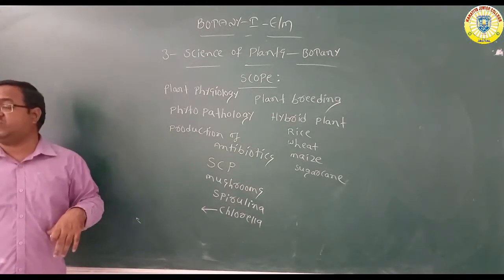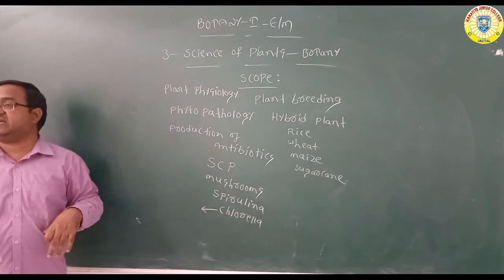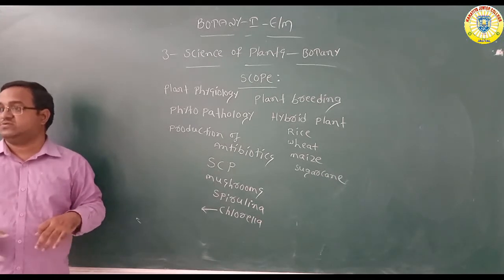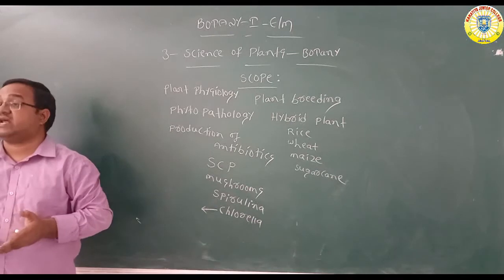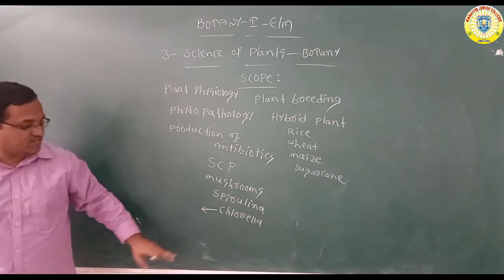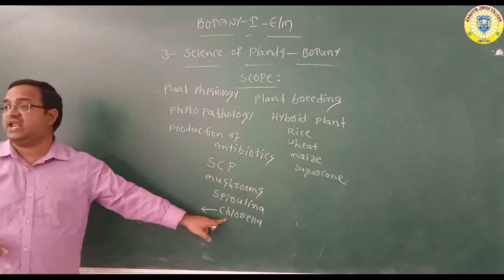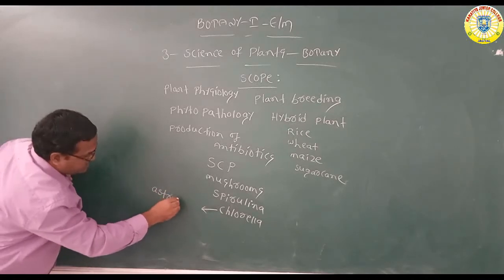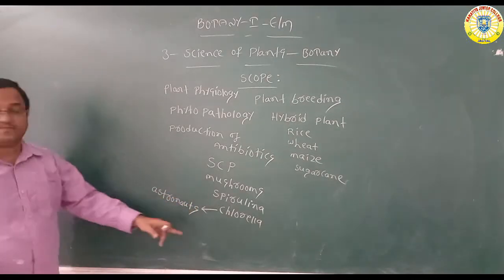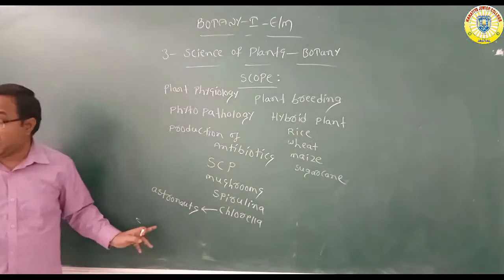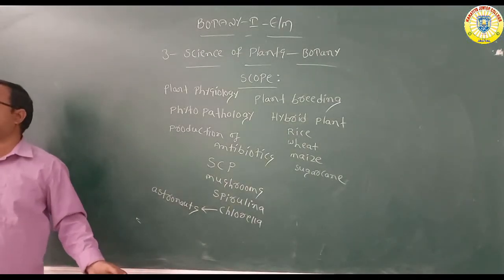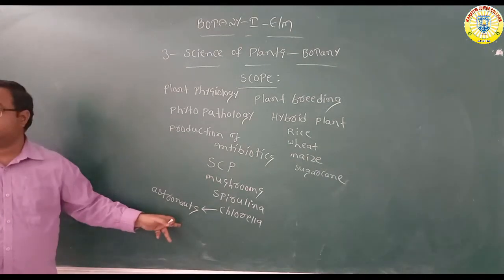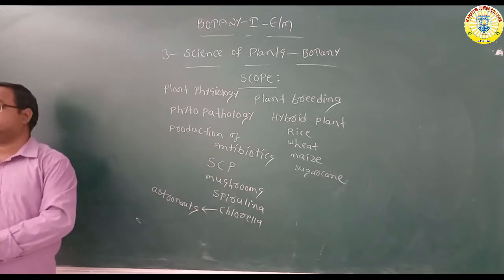Chlorella is used as food by astronauts, especially for space research purposes. The scientists who research on space programs are called astronauts. The astronauts can take chlorella as a food. Chlorella is an algae which is used as a food by astronauts in the space research program.